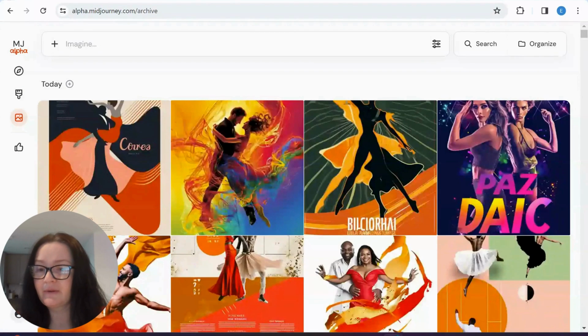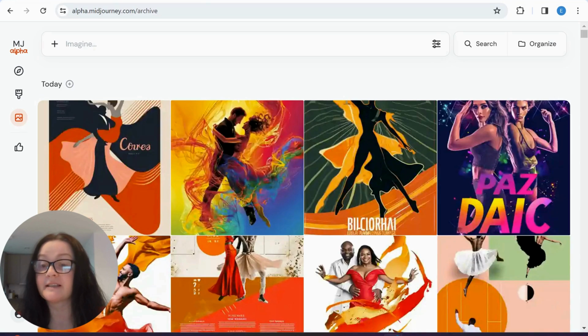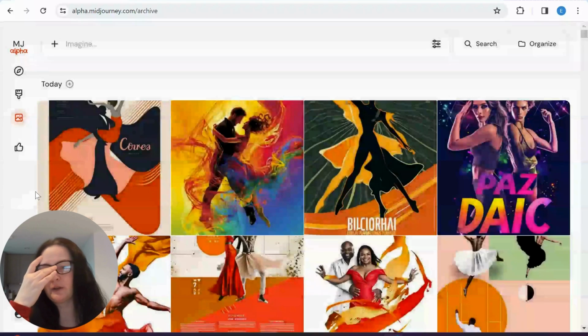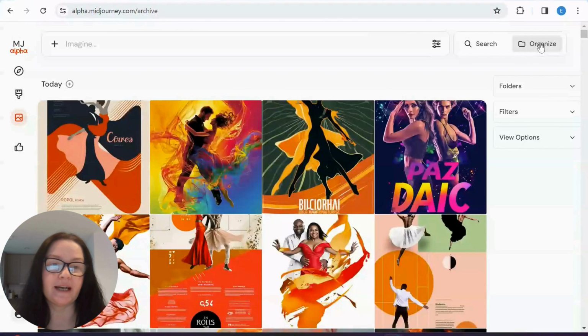So there's still quite a few more options down here. So let's see what happens. Okay, so that's the website. And here we can actually change the color. And this is about the user. So here probably we would have billing, support and documentation as on Discord. So, okay, let's get to our folders. If I click on organize up here, you get your folders.